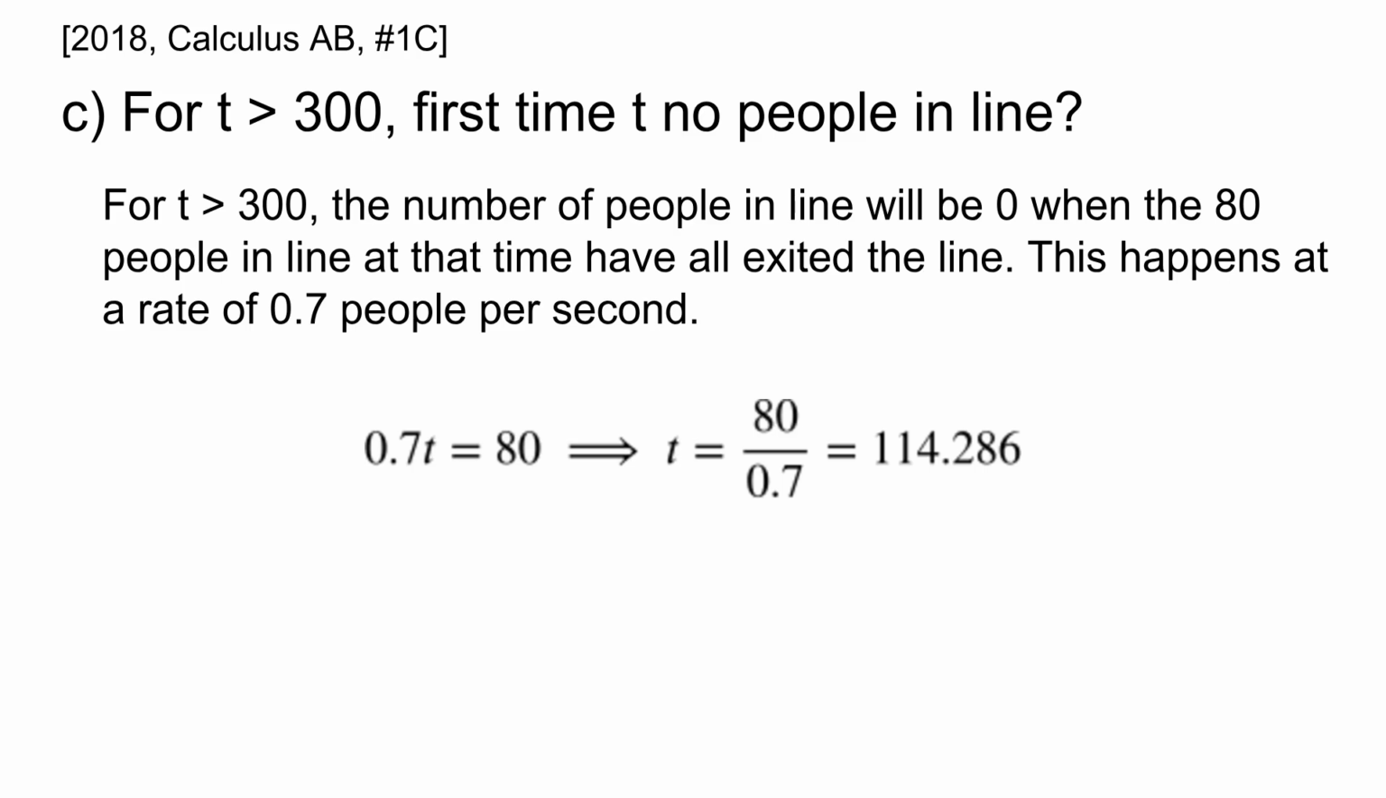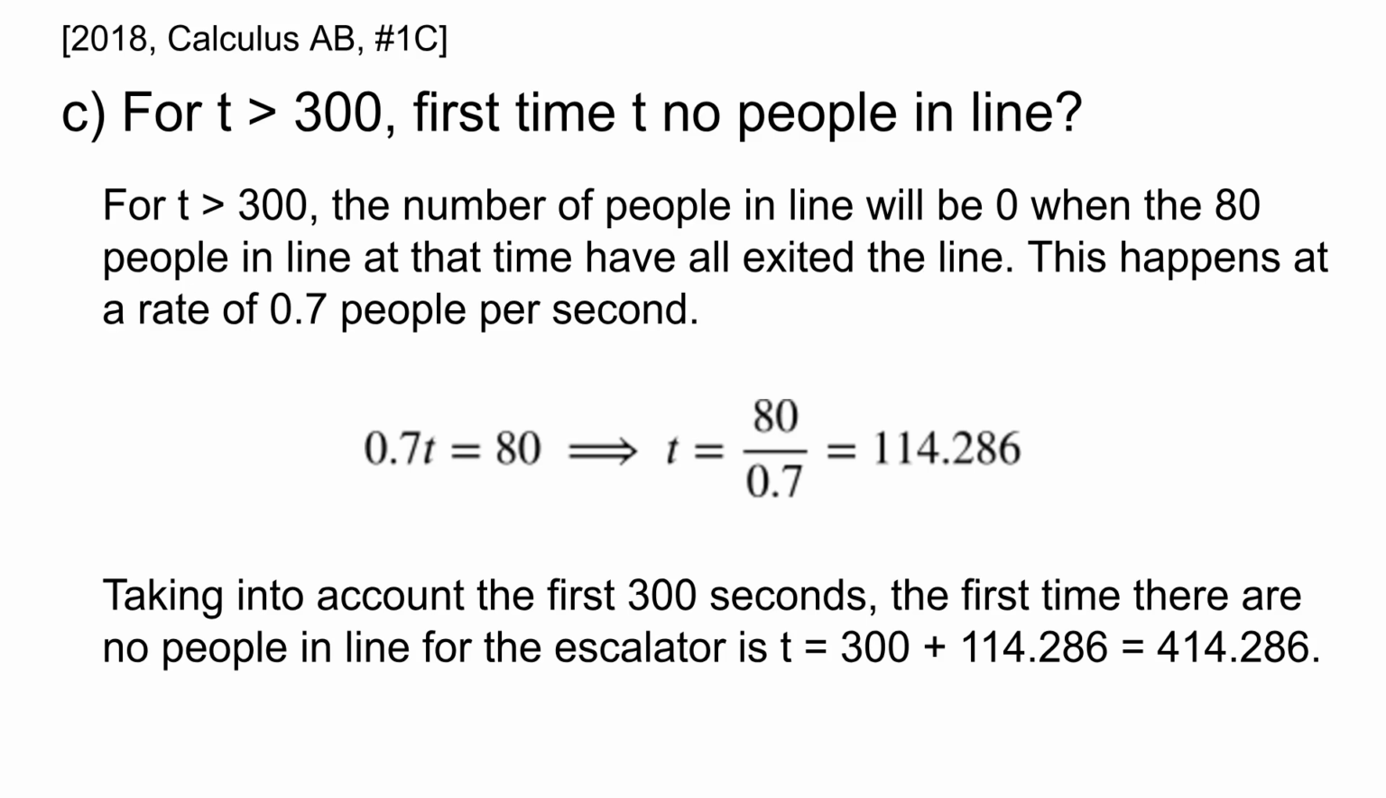And because this is a calculator question, we can use our calculator to find a value for 80 divided by 0.7. Turns out it's 114.286. So taking into account the first 300 seconds, the first time there are no people in line for the escalator is t equals 300 plus the 114.286 we just found, which is t equals 414.286 seconds.